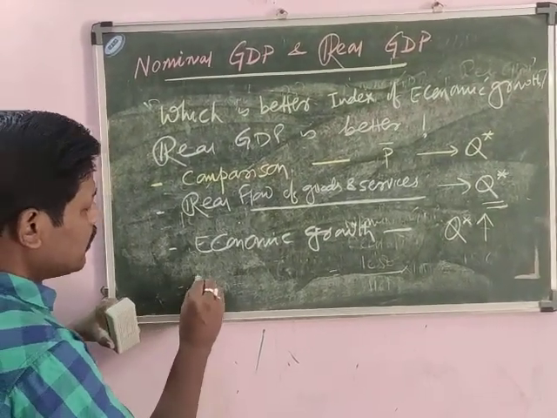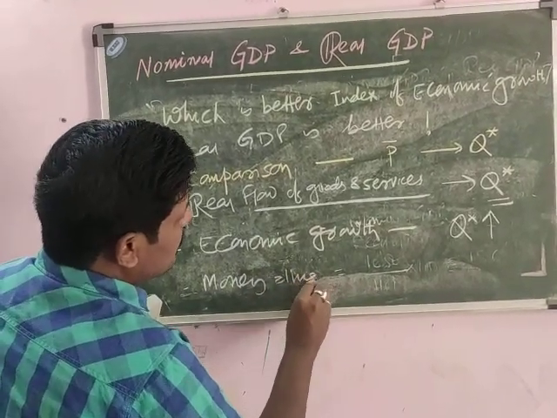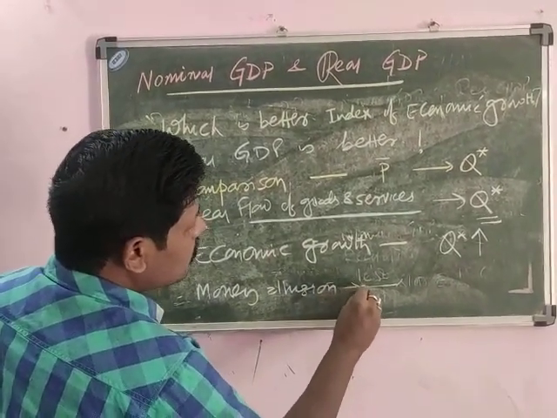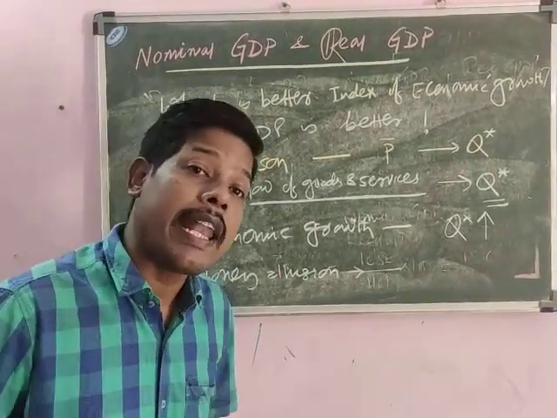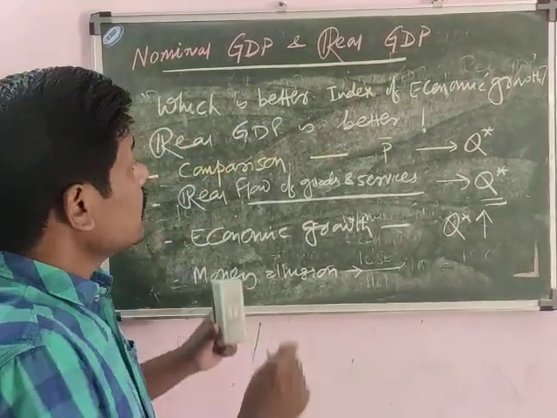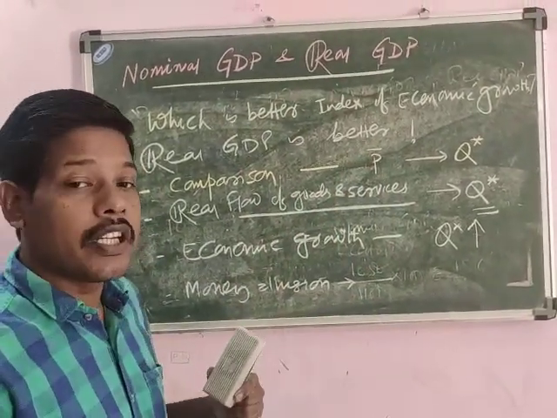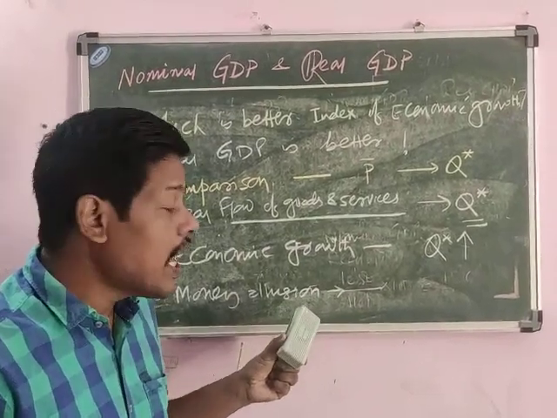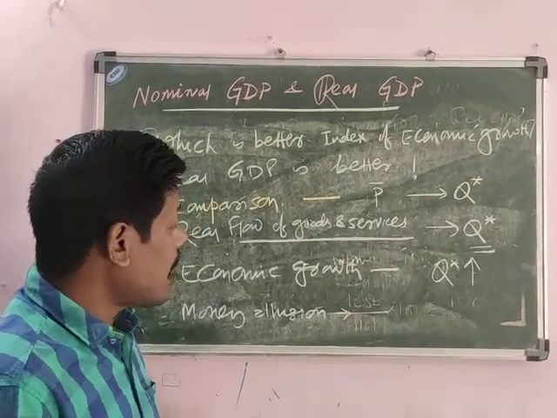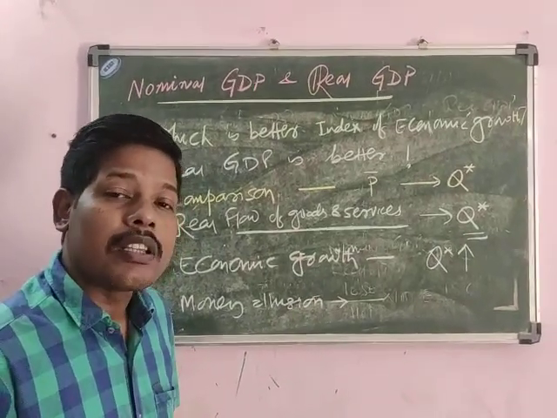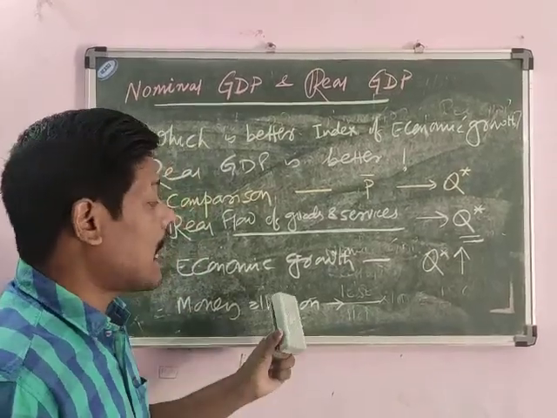And the last one that is very important is the money illusion. What is this money illusion? Money illusion means giving a sense of increasing the monetary value only. That means if we take nominal GDP and the prices have been increased but output has not been changed, that will give an illusion that our total GDP increased, but that increase is due to increase in the monetary value only, but output constant.